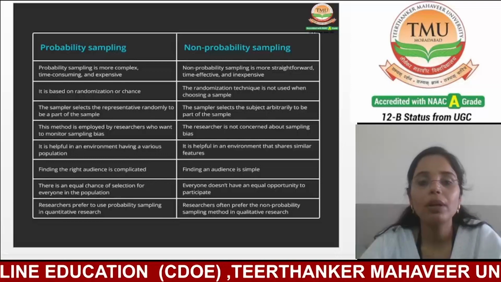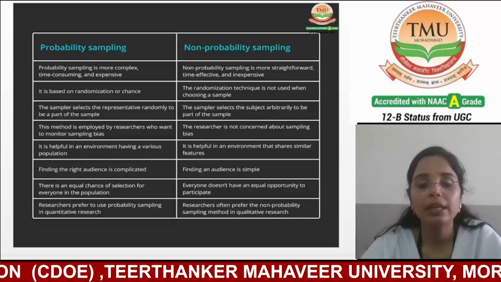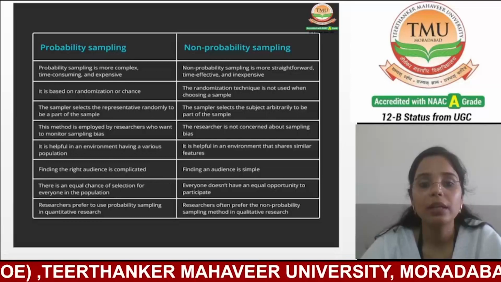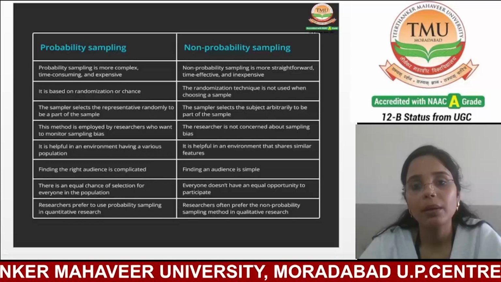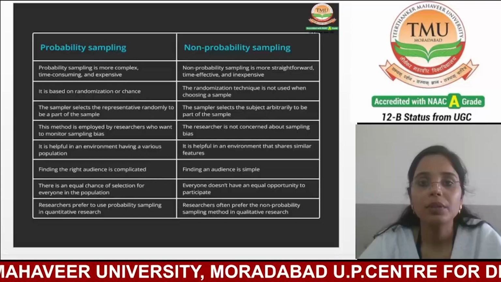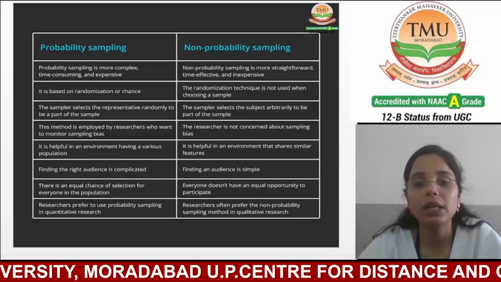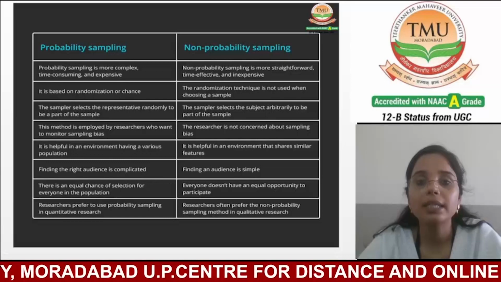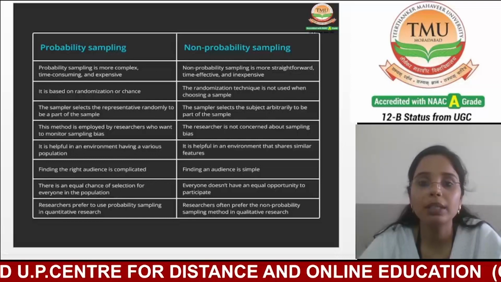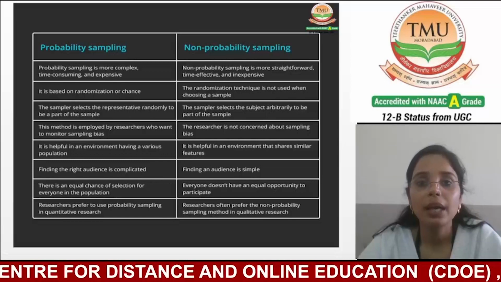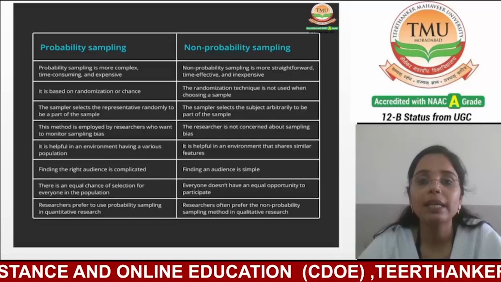So overall, probability sampling is a method in which every person in the population has an equal opportunity, an equal chance, to be selected as a sample. But in non-probability sampling, every person doesn't have an equal chance or opportunity to be selected as a sample.